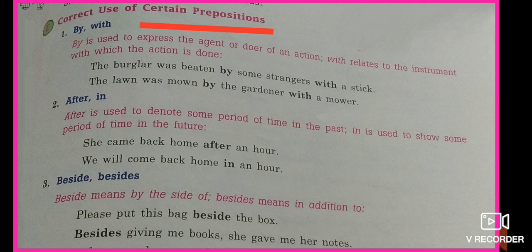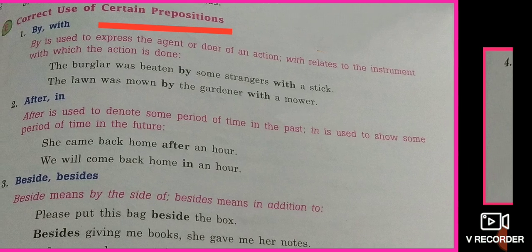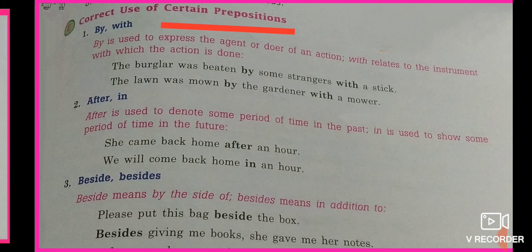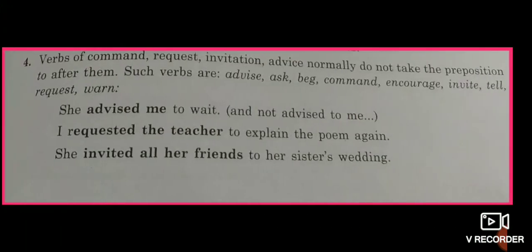Beside means by the side of and besides means in addition to. Please put this bag beside the box, by the side of the box. Besides giving me books, she gave me her notes, meaning not only did she give me books but also her notes.